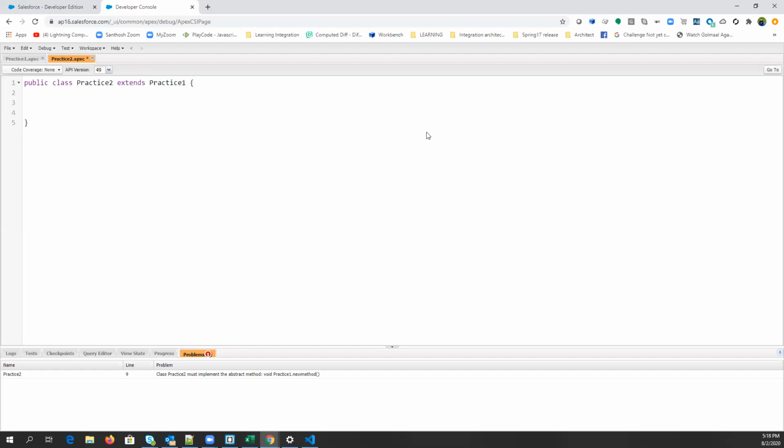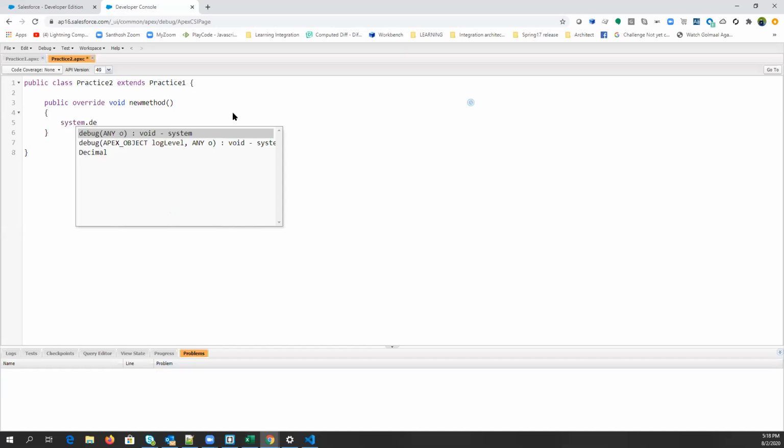All right. Now let's just give the body of this method. So what you will do? You can simply write another method here. So in place of abstract, what will you write here? Override. Right? There is a keyword called override. Now it is just showing that you are overriding a method. Now you can type system.debug from child. Just save it.